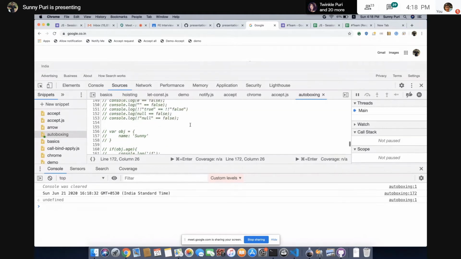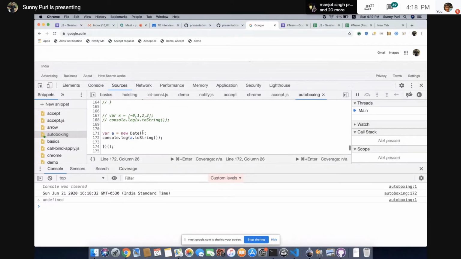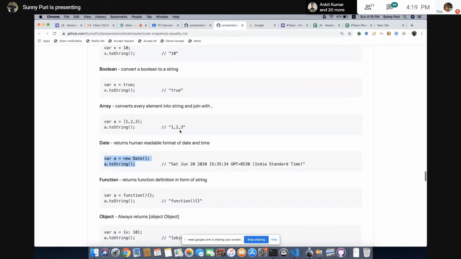Okay, so if you see what we have done till now, in case of string, number and boolean, it will give you directly string, number, boolean. In case of array, it will convert every element to a string, then join with comma. You know join, right? What is join? If I say join with hyphen, it will do like this. So join, it will join with comma. Then in case of date, it will give you a date in normal readable format.